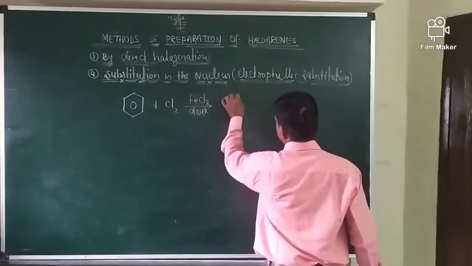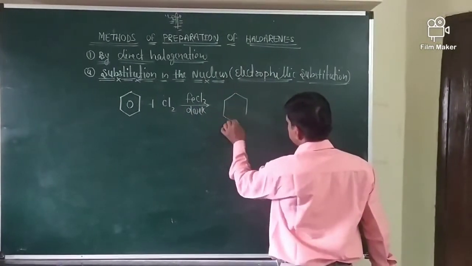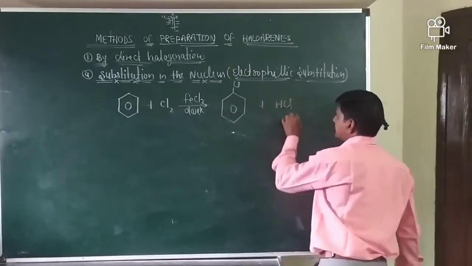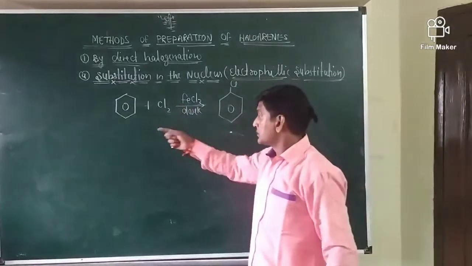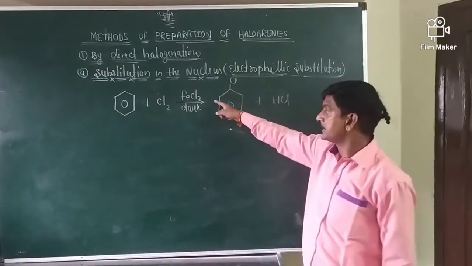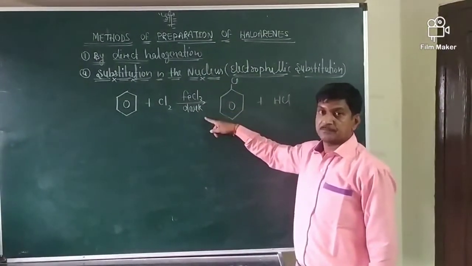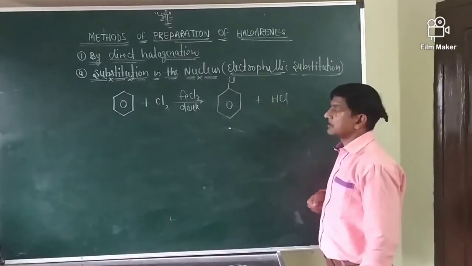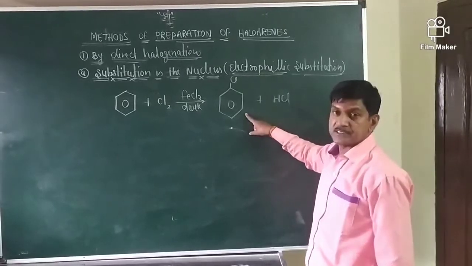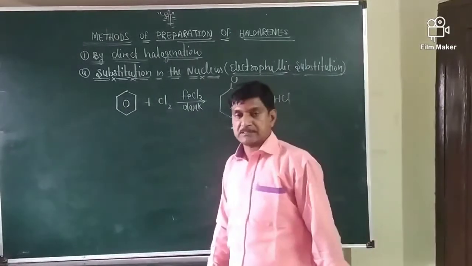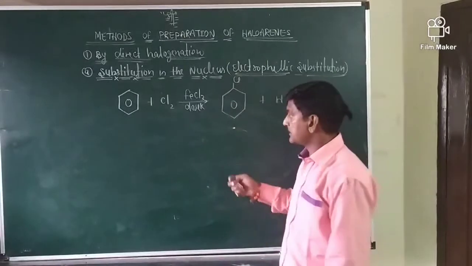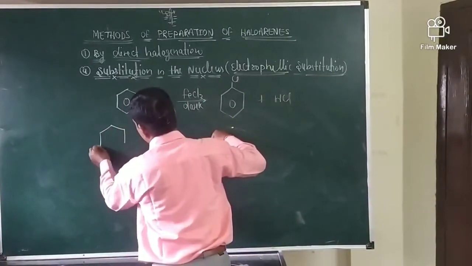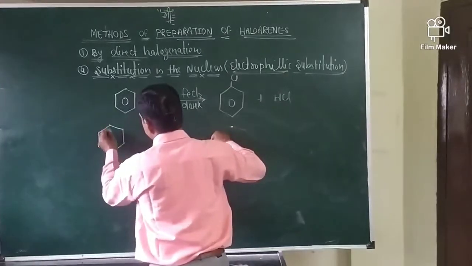So here what do we get? We'll get this one, chlorobenzene. This is the first method, direct halogenation. This reaction takes place with the halogen carrier and in the cold and dark. So this is known as a method of preparation of aryl halides, and this is chlorobenzene. If excess chlorine is passed into this compound, you will get ortho and para derivatives.